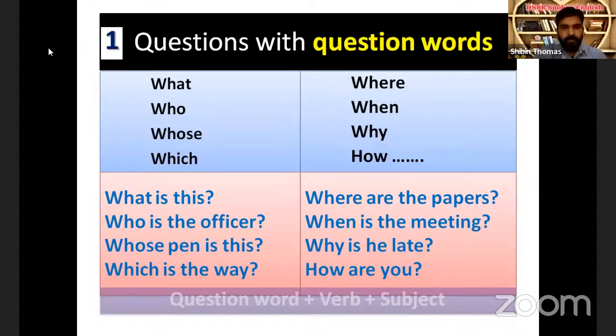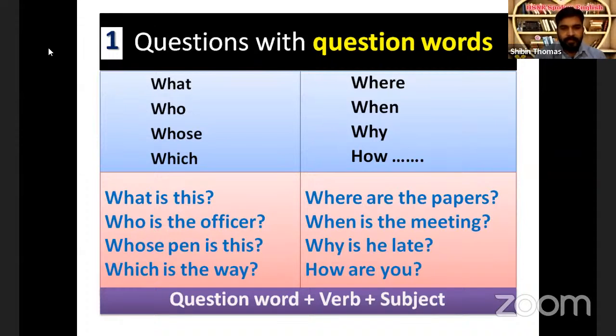And when we analyze the question pattern, we can understand that these are written in this pattern. The first part of these questions is the question word, then the verb, then the subject. There is an exception to that, that is the third question, whose pen is this?